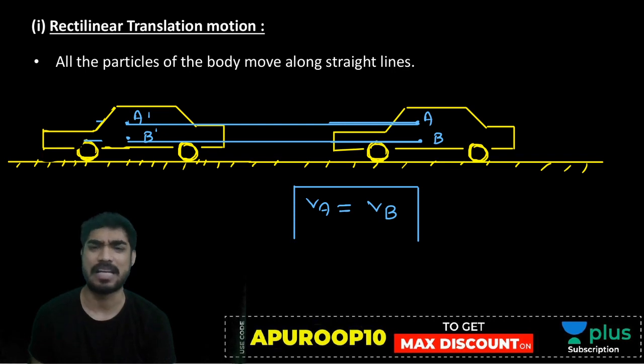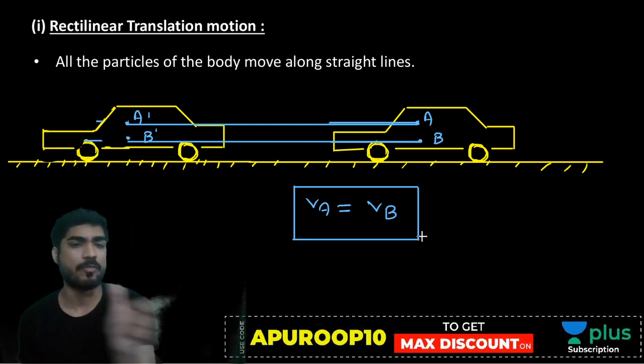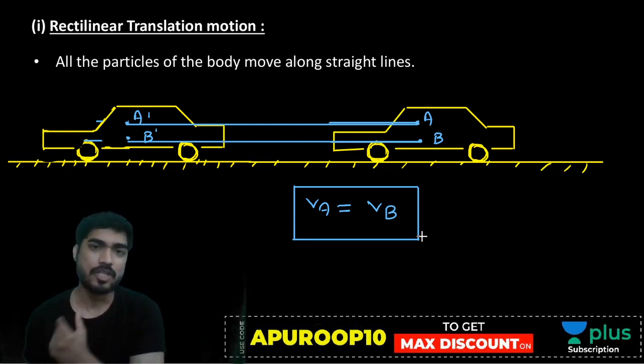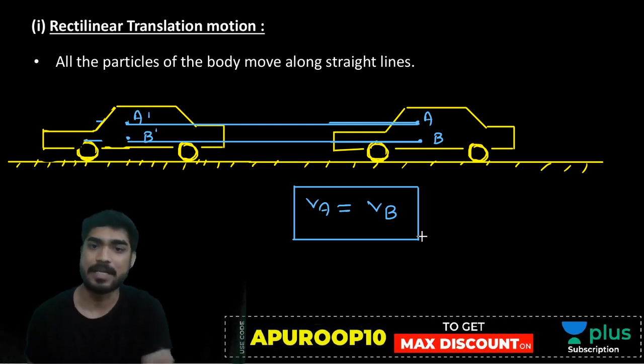Apply simple logic. A is moving by 10 meters in 10 seconds. B is also moving by 10 meters in 10 seconds. So what will be the velocity? 1 meter per second, for A also and for B also. Is it clear to you?